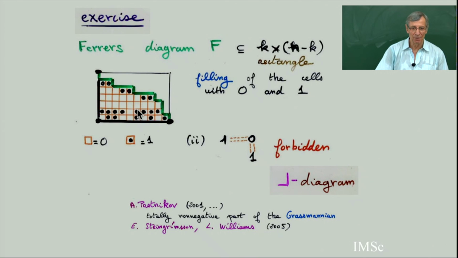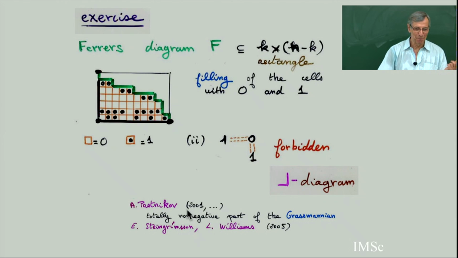For example, I have a black point. If I go up, it's not necessarily a consecutive point here. For example, here I have a cell filled with a 1, a black point. Go up here, I have a cell empty, 0. So on the left of this, there must be completely empty, no black point. So this pattern is forbidden. It's written like this because in the Anglo-British notation, the Ferrers diagrams are going down, and so the hook pattern becomes exactly this one.